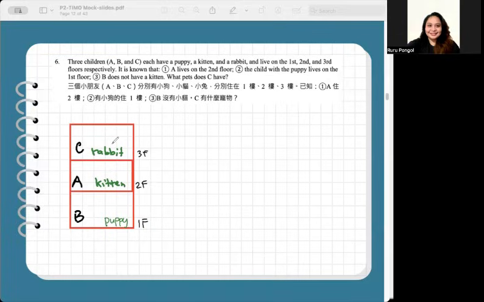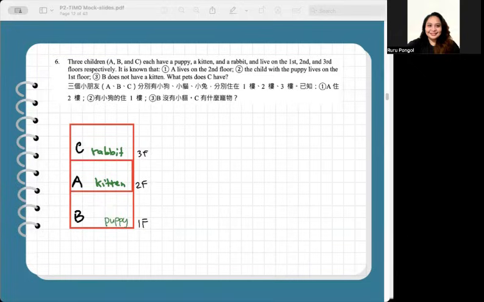Now check if C could have the puppy instead. If C had the puppy, C would live on the first floor. A still lives on the second floor, so B would live on the third floor. B does not have a kitten, so B would need either the puppy or the rabbit. But the puppy is already assigned to C, leaving only the rabbit for B. That leaves the kitten for A. This arrangement satisfies all conditions.